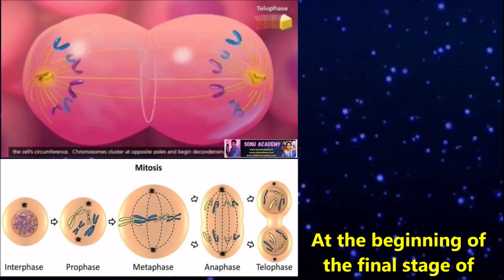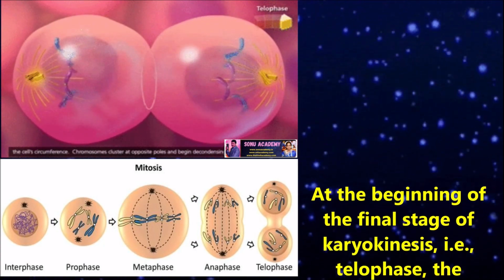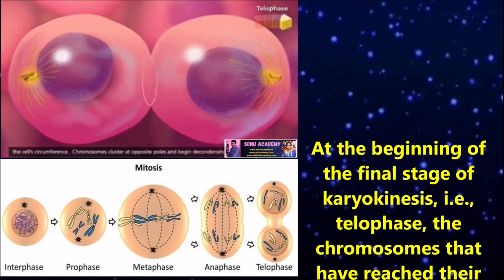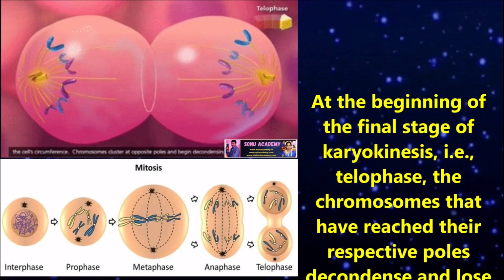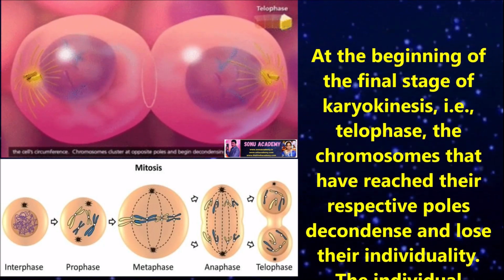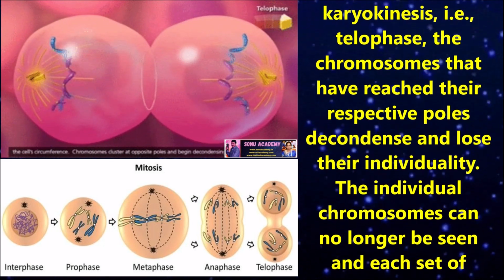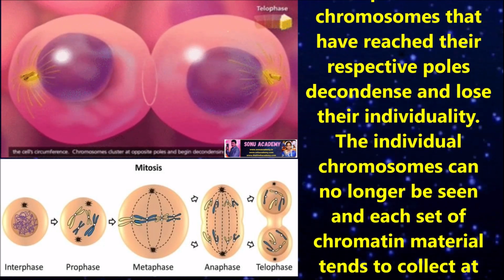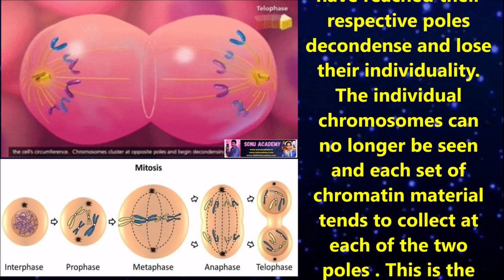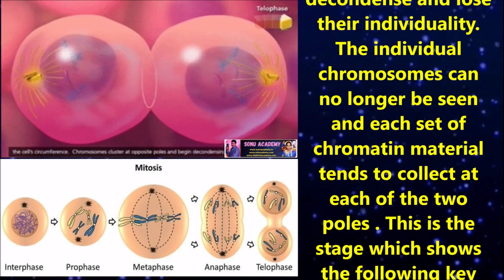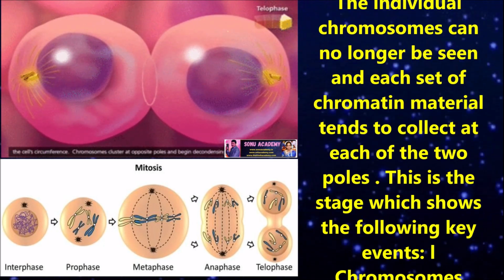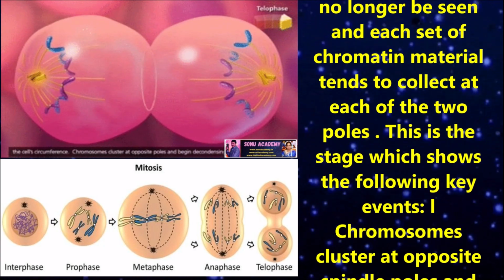Let us discuss telophase. At the beginning of the final stage of karyokinesis, that is telophase, the chromosomes that have reached their respective poles decondense and lose their individuality. The individual chromosomes can no longer be seen and each set of chromatin material tends to collect at each of the two poles.